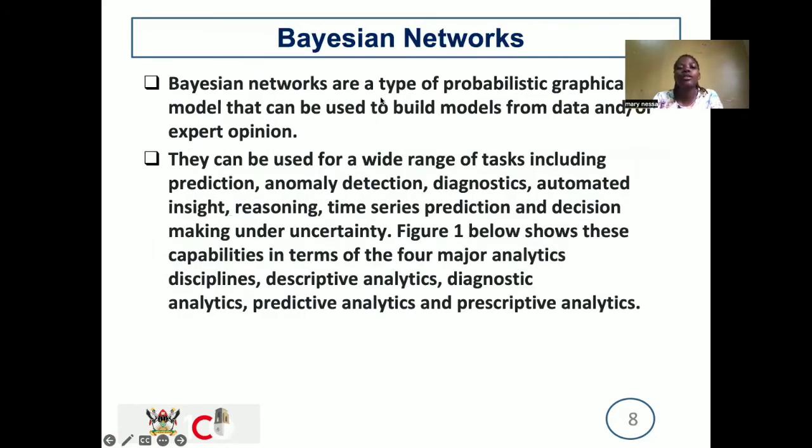Then we have Bayesian networks. Bayesian networks are a type of probabilistic graphical model that can be used to build models from data and other expert opinions. This can be used for a wide range of tasks, including predictions. This can be weather predictions, like predicting whether a medicine works, anomaly detection, diagnosis. These diagnoses, I think they are mainly in the medical sector, automated insights, reasoning, time series predictions, and decision making.